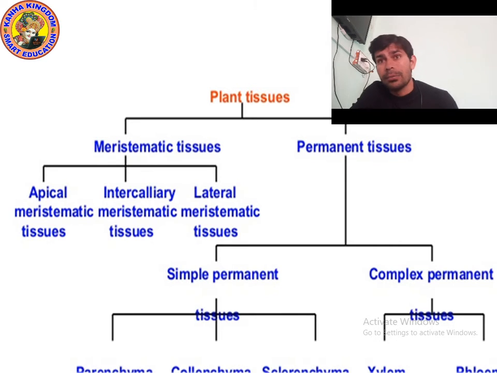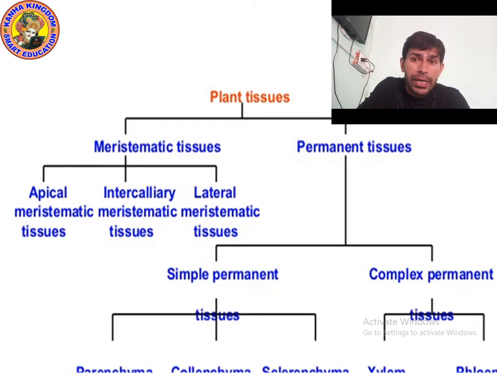Sclerenchyma. And complex tissue, there are two types of complex tissue, xylem and phloem. What is the spelling of xylem? Xylem. And what is the spelling of phloem? Phloem. Okay. Xylem tissue can be divided into four categories, means xylem is made up of four cells.